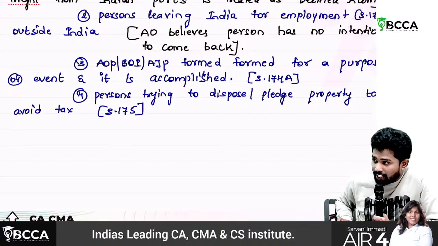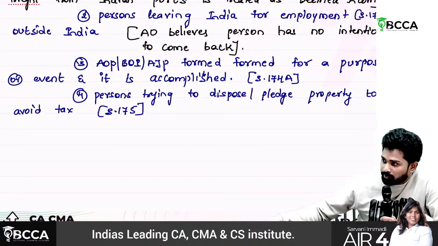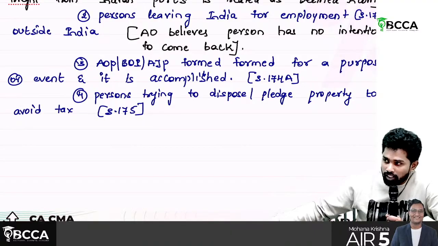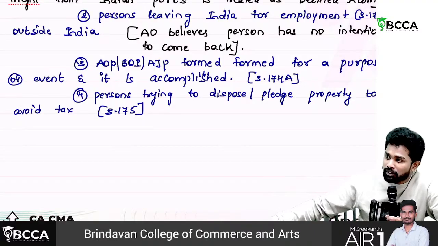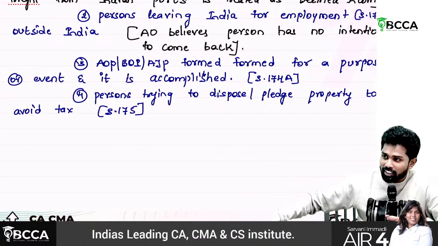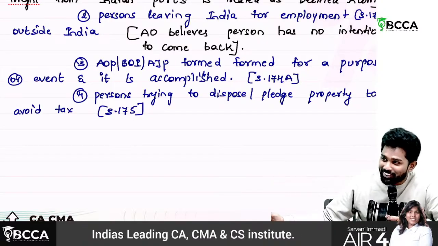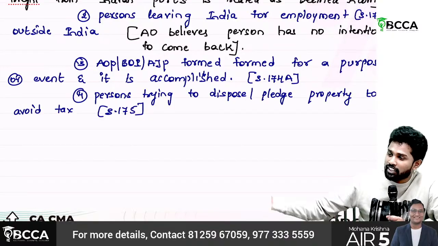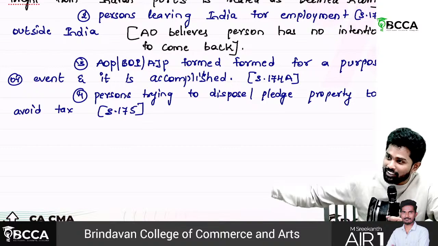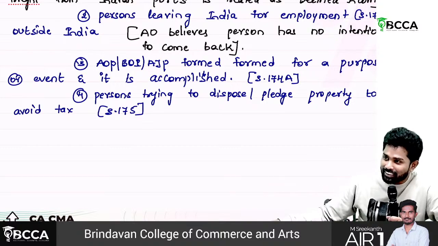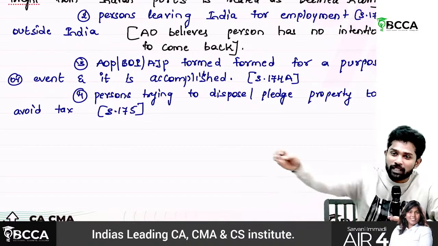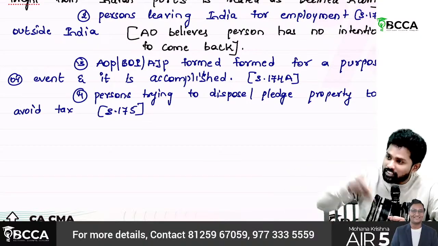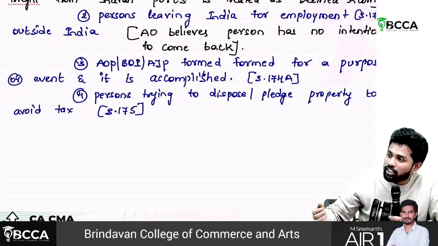So to avoid tax liability, you are selling those properties and you want to give that money to your family members or relatives. Then if income tax people come, you simply surrender to them and say, I don't have anything, do whatever you want. Because a minimum of one year, you'll be getting bail anyhow, even if he is arrested. So that's why he is ready for that. So he is transferring the properties or pledging the property and saying the property is under pledge, you cannot sell it, or even if he sells it, the government cannot recover the full money.